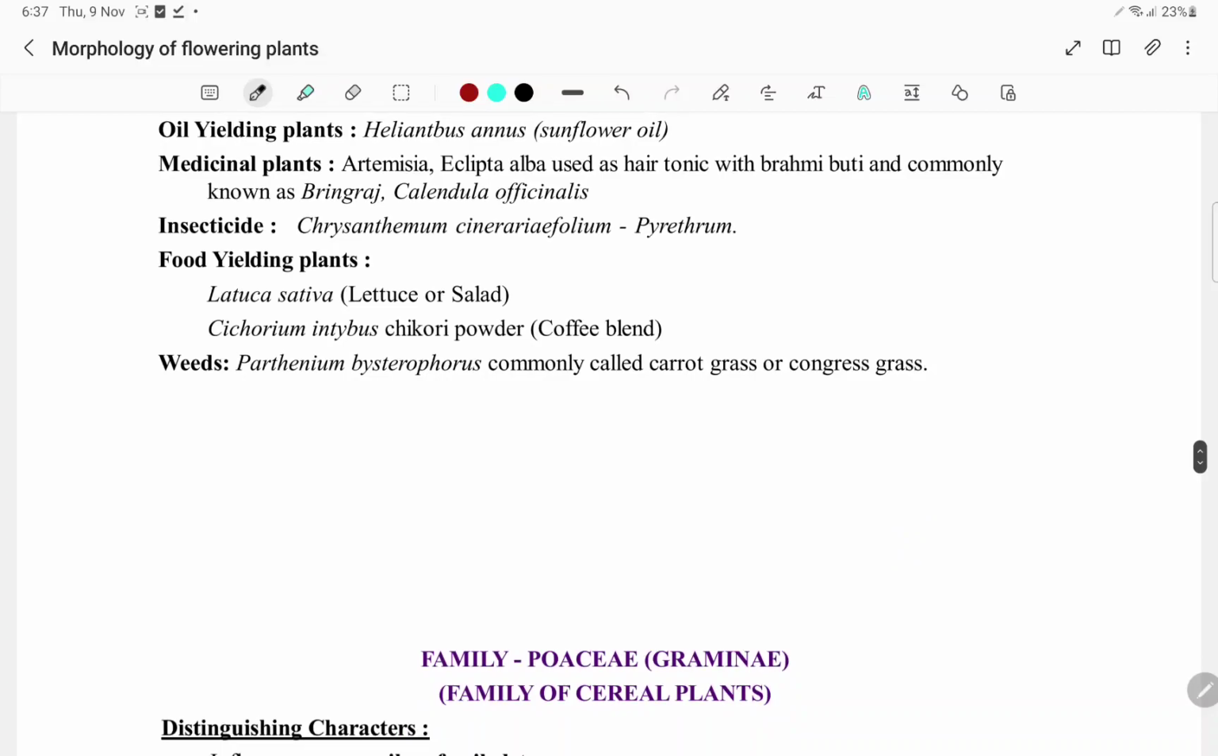Helianthus annuus, sunflower oil. Medicinal plant, Eclipta alba, use it for the hair tonic with Brahmi, commonly known as Bhringraj, and Calendula officinalis. Chrysanthemum cinerariaefolium, Pyrethrum, and Lactuca sativa, lettuce or salad. And coffee chicory powder, which is a coffee blend. Cichorium intybus. Parthenium hysterophorus, commonly called the carrot grass or congress grass.